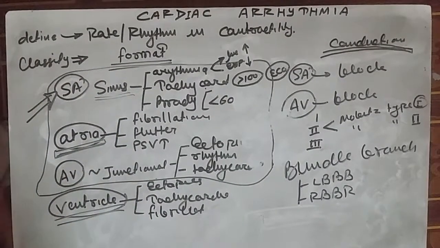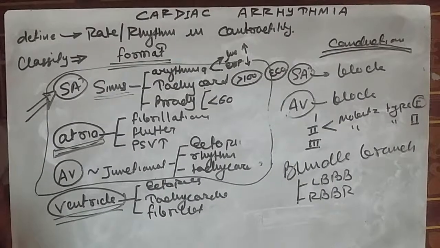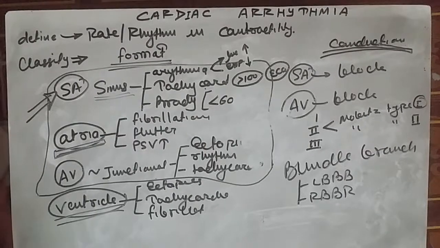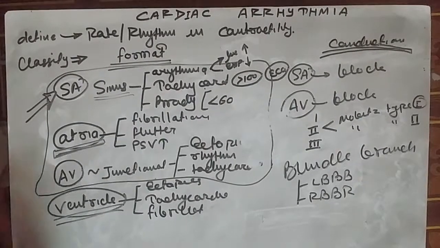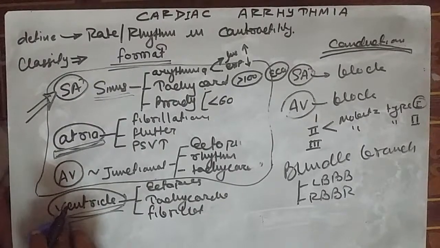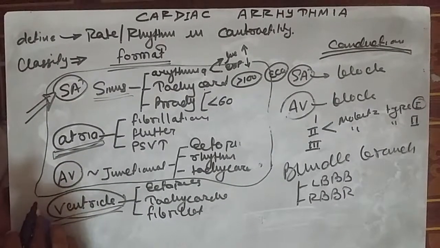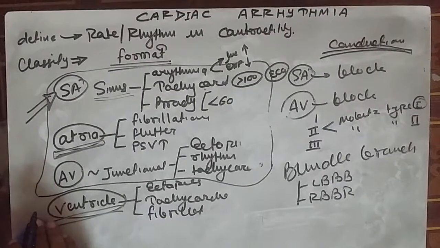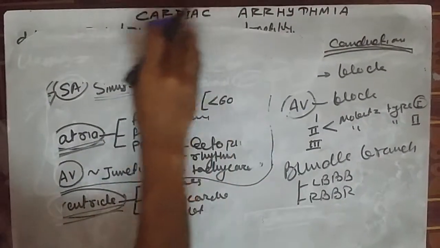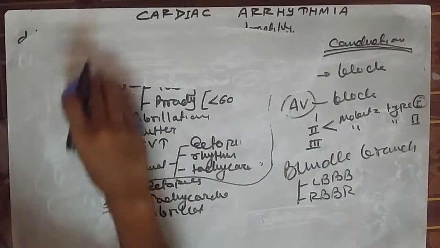Now we will start with the arrhythmia which starts from the atrial region. First of all we are going to study atrial fibrillation. And what does this mean?